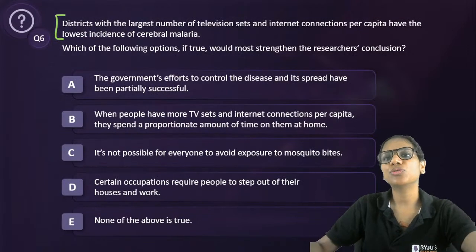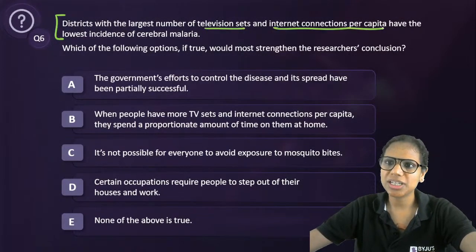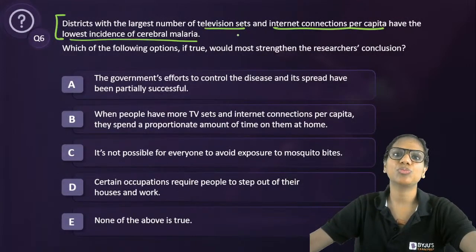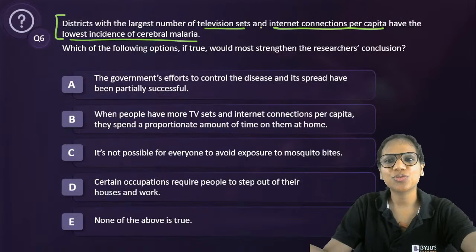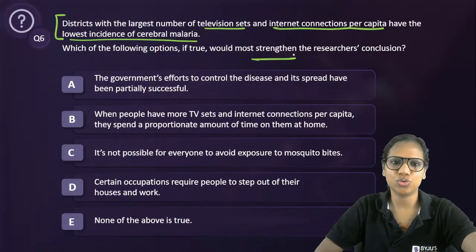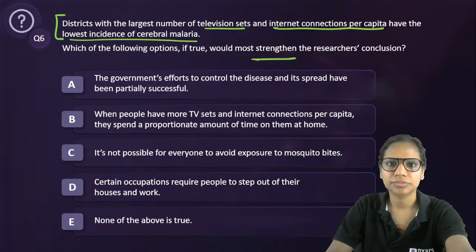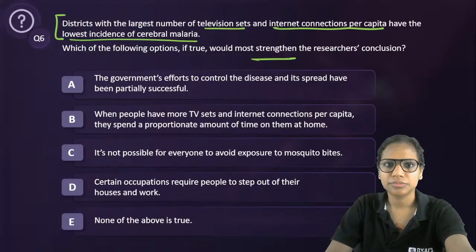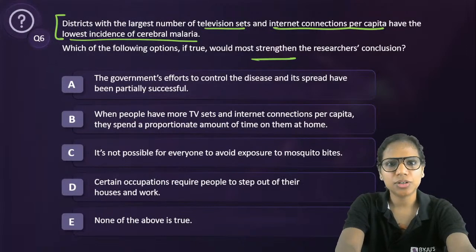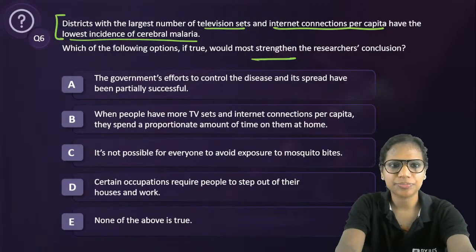Districts with the largest number of television sets and internet connections per capita have the lowest incidence of cerebral malaria. Which of the following options, if true, would most strengthen the researcher's conclusion? Tell me. All right. Let's do this one, Vicky. Then I'll explain that again. Okay. So question 6. What do you say?